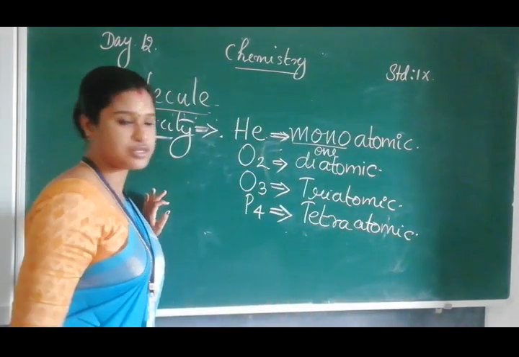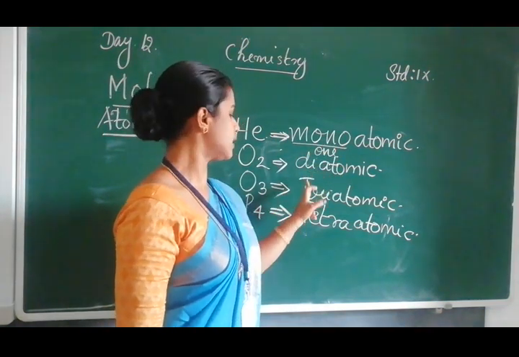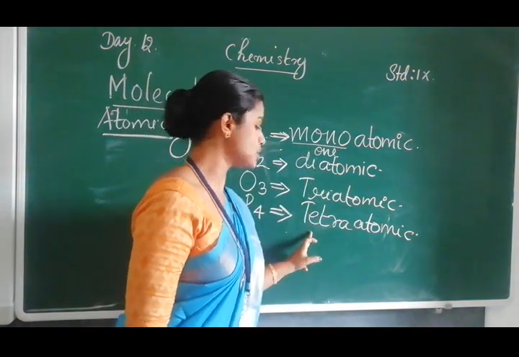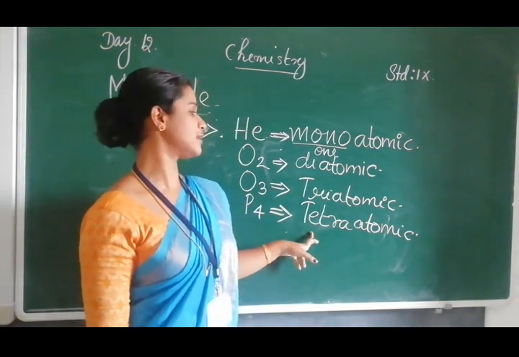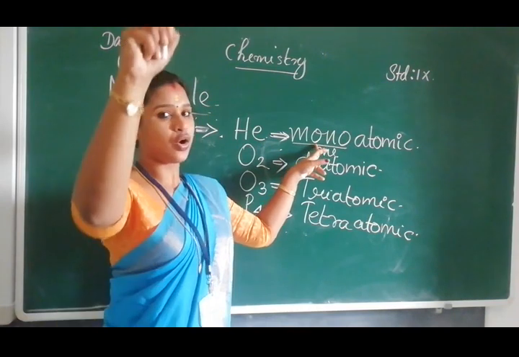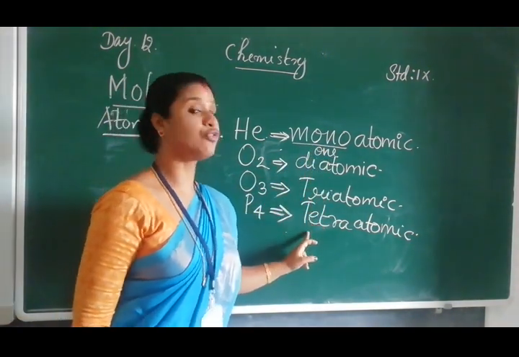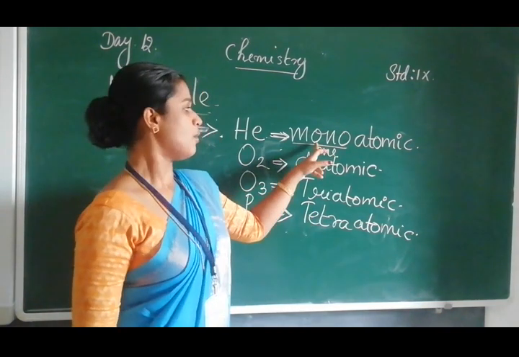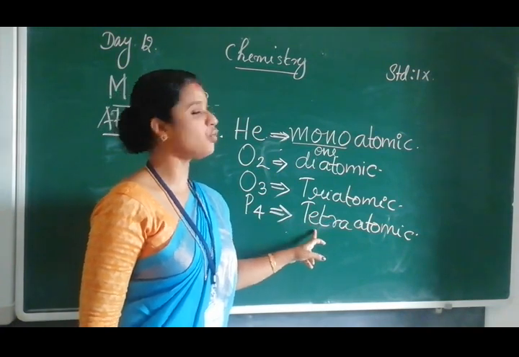So in chemistry, 1 is mono, 2 is di, 3 is tri, 4 is tetra. Once more, 1 mono, 2 di, 3 tri, 4 tetra.